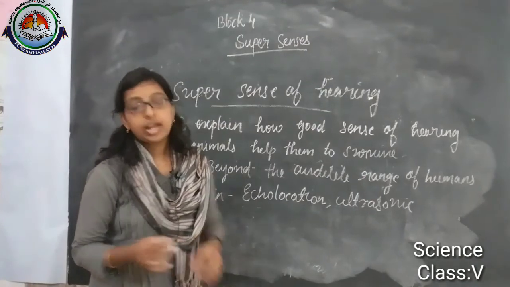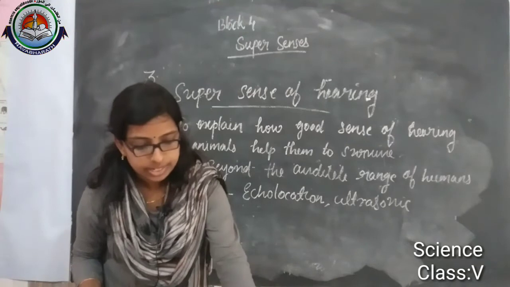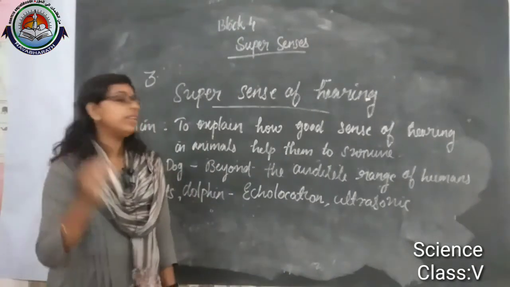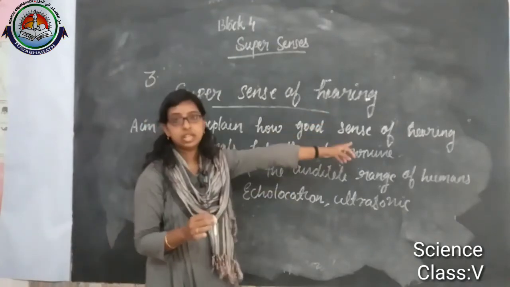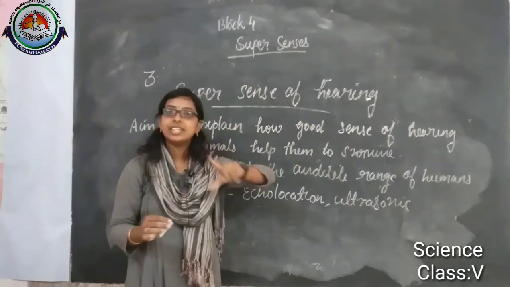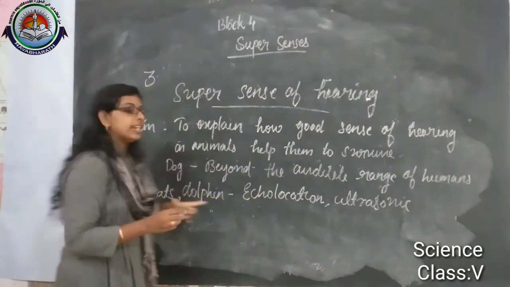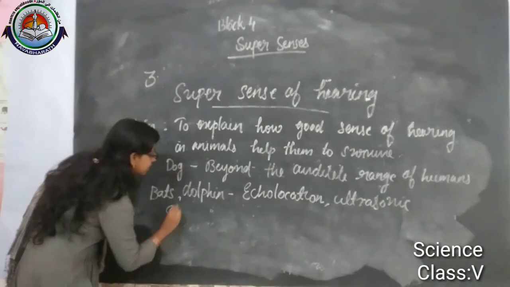And when we consider elephants, elephants also have a good sense of hearing and they can hear infrasonic sound.